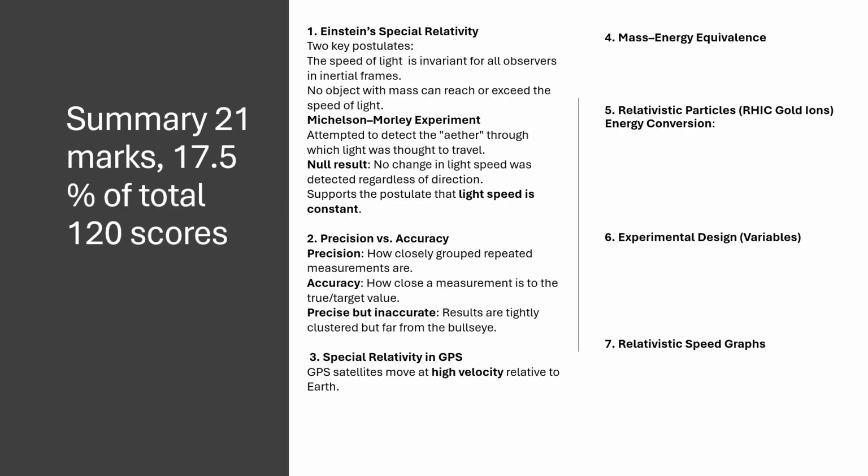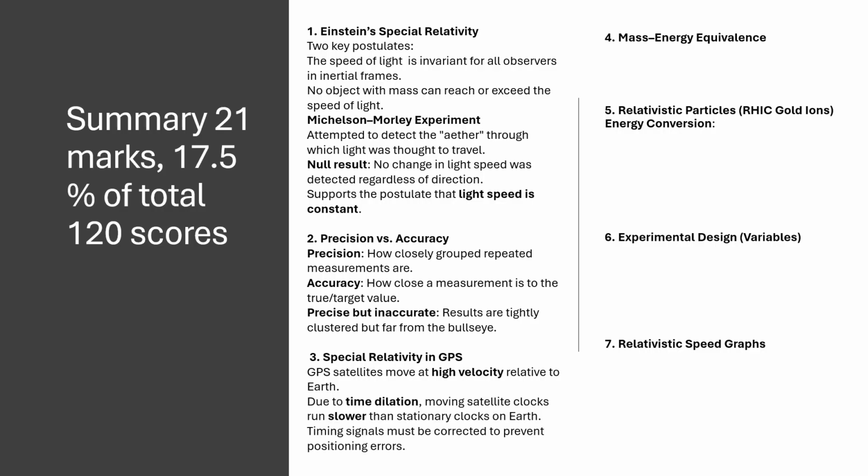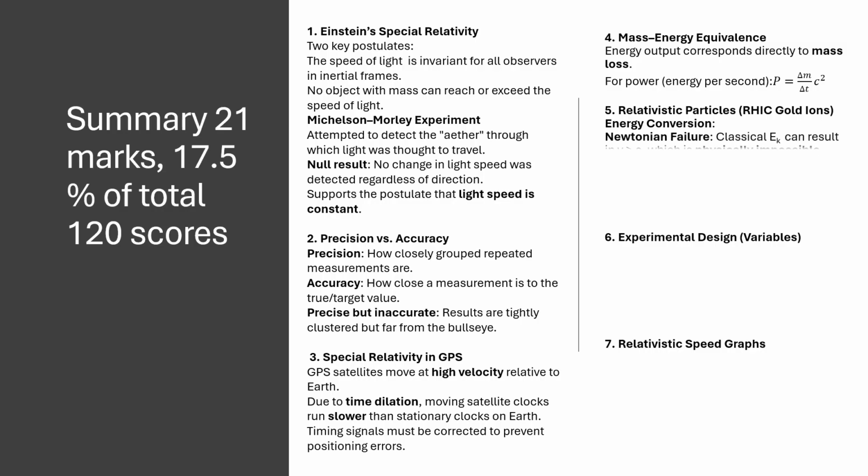3. Special relativity in GPS: satellites move at high velocity relative to Earth. Due to time dilation, moving satellite clocks run slower than stationary clocks on Earth. Timing signals must be corrected to prevent positioning errors. 4. Mass-energy equivalence: energy output corresponds directly to mass loss. For power, energy per second is used to calculate the rate of mass reduction in stars.